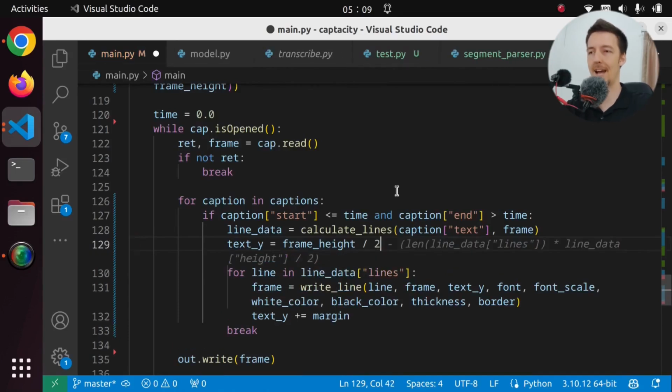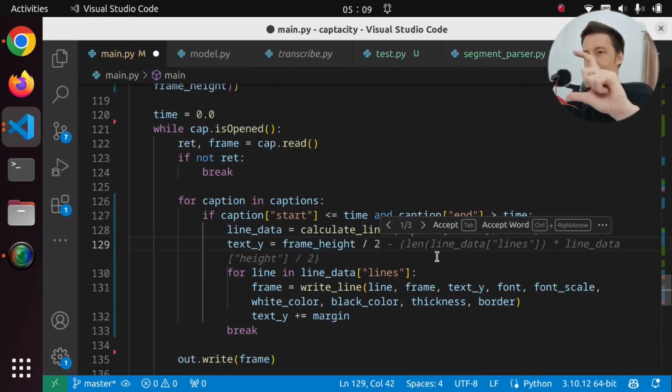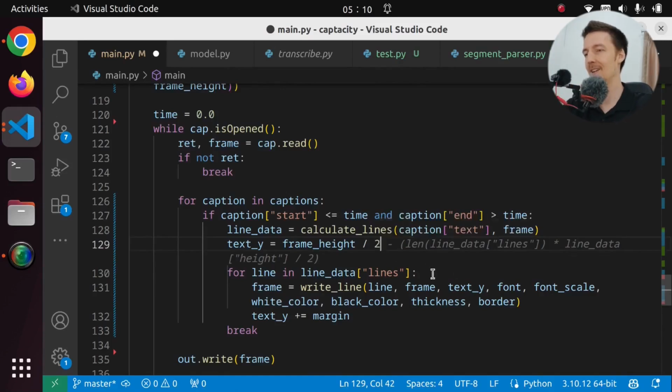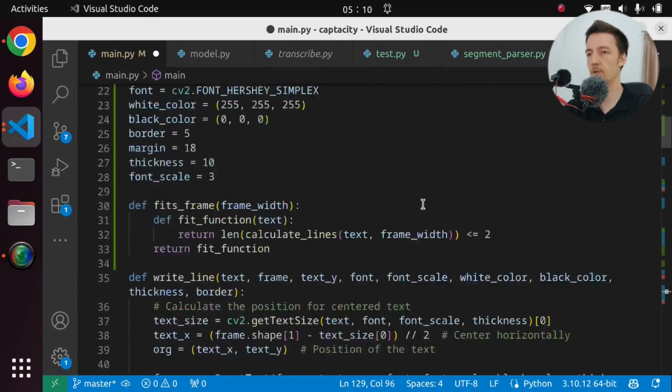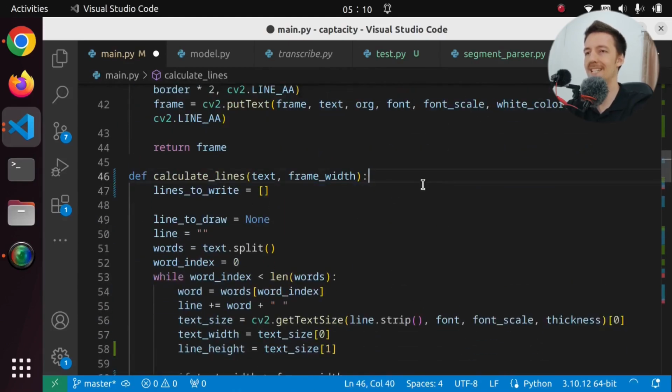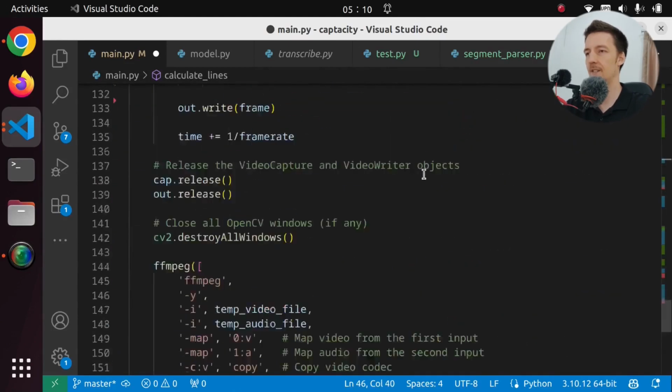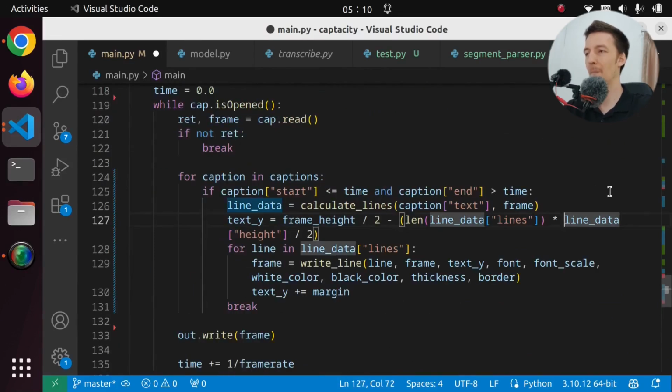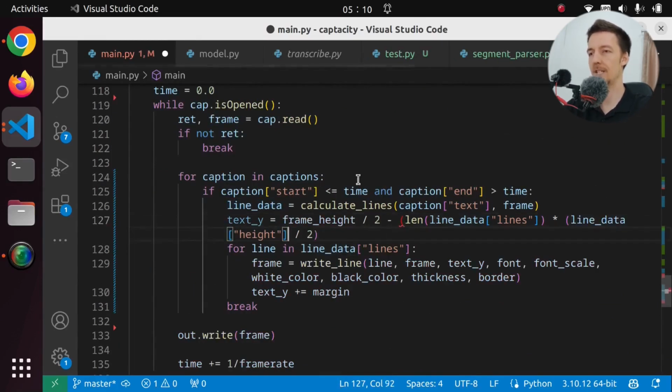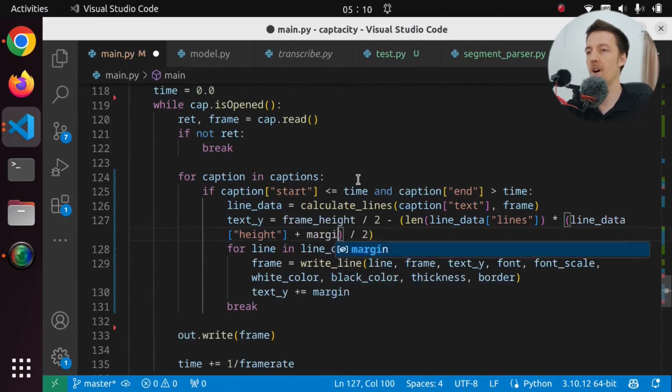And we can actually now center the text properly. Although I might not center it ultimately, but we are going to do frame height divided by 2 minus length of the lines times the height divided by 2. Exactly. So we can get rid of our to-do. We are actually centering multi-line text properly now. But we have to add to this calculation the margin.